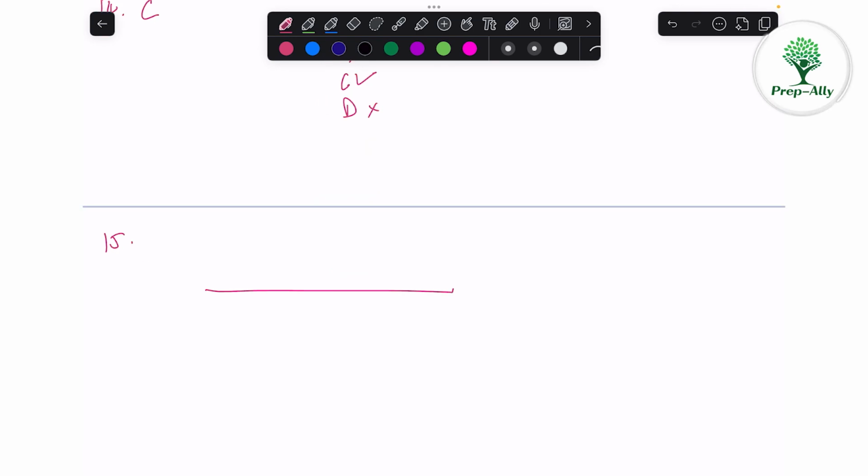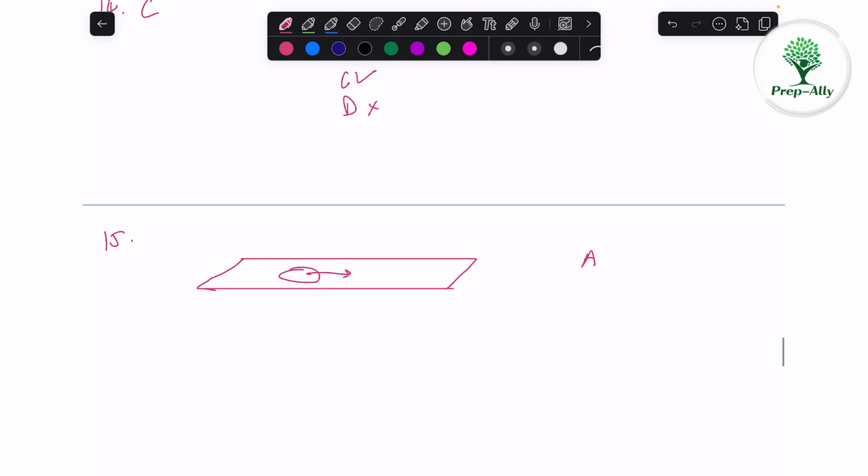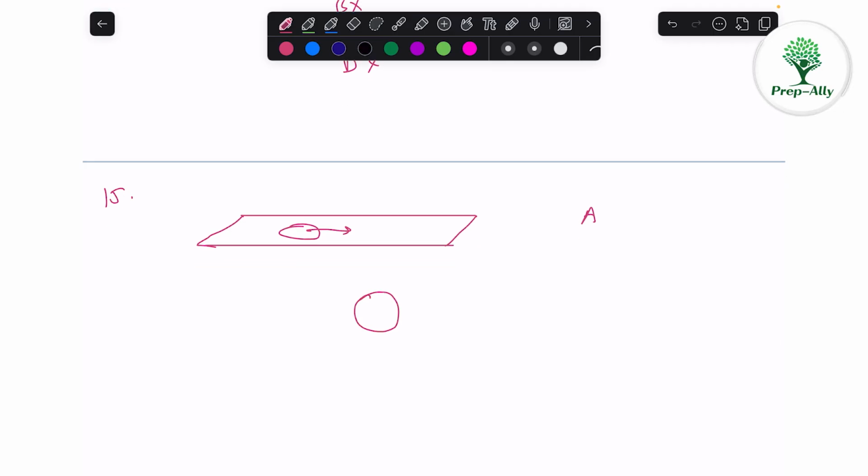In this question, if this is a surface and we keep a coin like this horizontally and we push it, then obviously the sliding is happening between this coin and surface, and the coin will stop. So A option says that friction is able to stop sliding. That is correct, but unable to stop rolling. Now let us understand what is rolling. In rolling, when you want to start rolling, the friction is necessary, because when you want to turn something, some force should be applied, right? And that force will be friction force. You can imagine some wheel, then we have to apply some force to turn it.